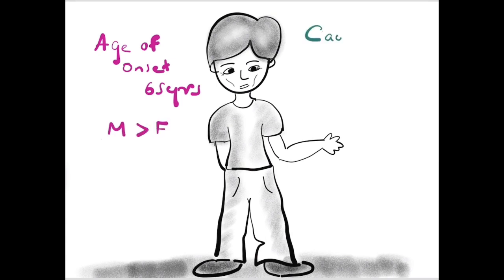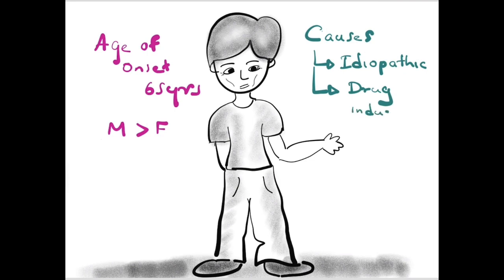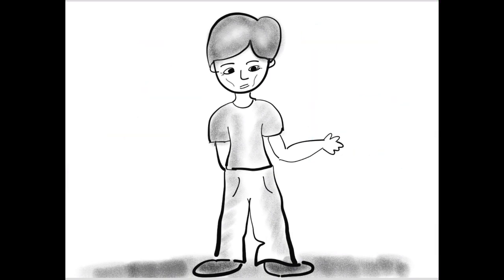The causes for Parkinson's disease: the main one is idiopathic Parkinsonism, which is the most common reason, and also drug-induced Parkinsonism. Apart from these two, very rarely it can be associated with trauma and also toxins like copper. So in Wilson disease you can have Parkinsonism. Parkinson's disease is characterized by 4 cardinal features.